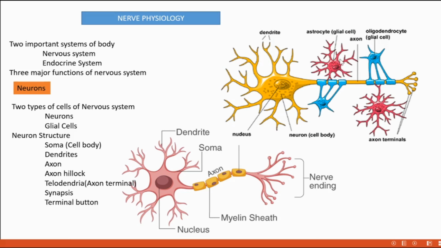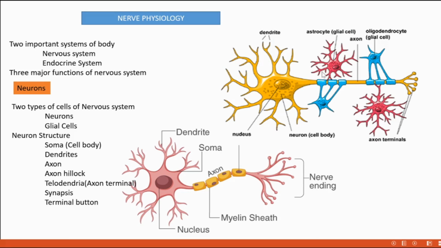What is the difference when compared with the neuron? What structure is lacking in the glial cell? Yes, the axonal portion, that extended axis that is there for a neuron, is totally lacking in the case of glial cells. That's the main difference. So, glial cells are also part of the nervous system. And one more difference, the number.